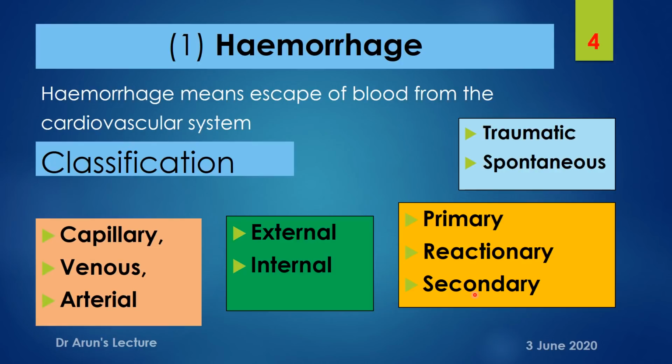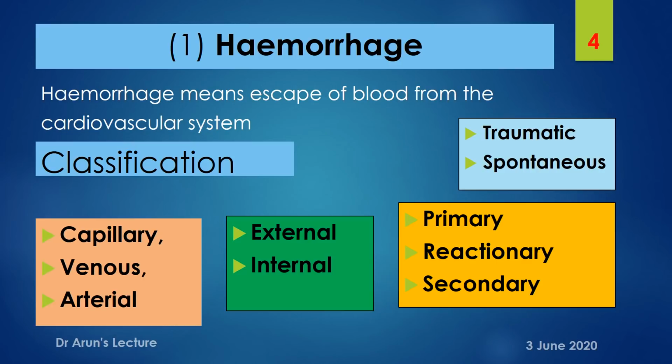In case of traumatic or spontaneous hemorrhages, in traumatic hemorrhage, according to the various types of wound presented, bleeding occurs. In case of spontaneous hemorrhage, there is an absence of trauma, where a spontaneous rupture of a vessel occurs and it presents as a hemorrhage.